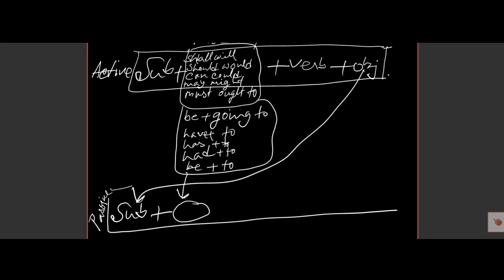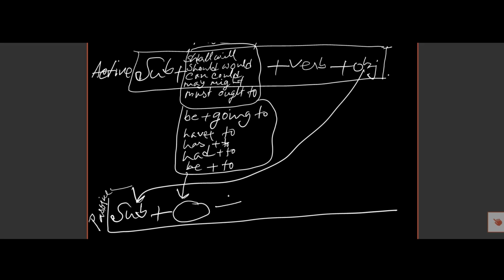If there is would, there will be would. If there is can, there will be can. If there is could, there is any one of these. According to person, this will be put here. So if there is shall or will, here will be shall or will. If there is should or would, there will be should or would.